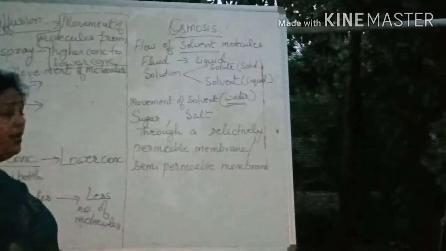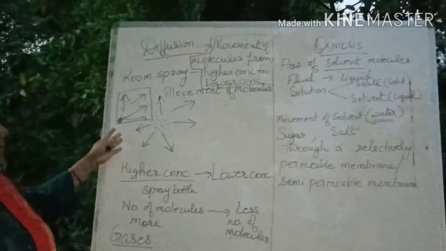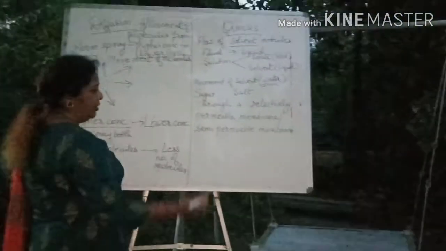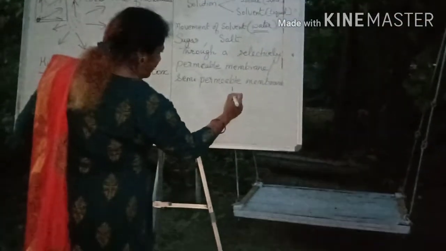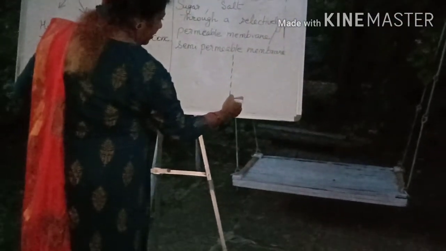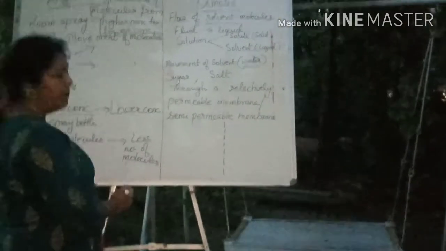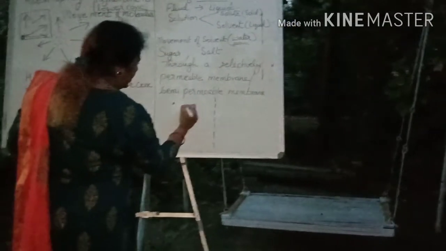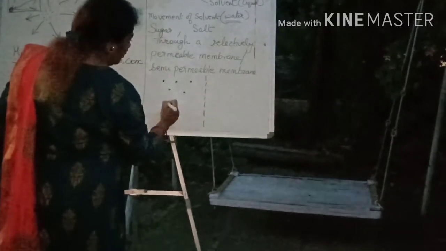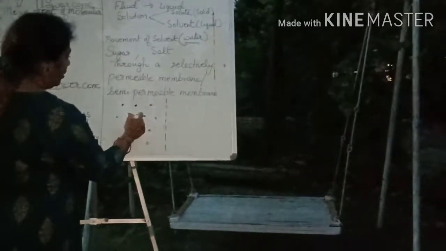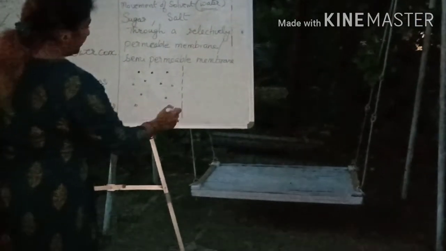When we have to see it diagrammatically, as I showed here for diffusion, now again if I want to show it for osmosis, there will be one membrane. See, in this membrane I have left some part open to show that it is a semi-permeable membrane, and here are the molecules of the solute and the solvent. These big molecules are of the solute and the small molecules, shown as small dots, are the solvent.